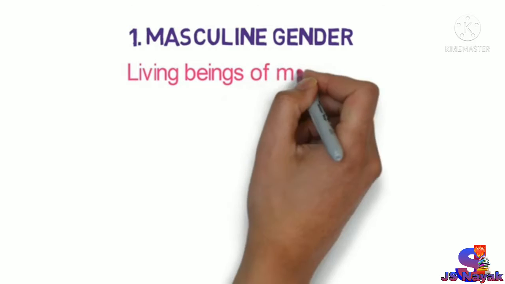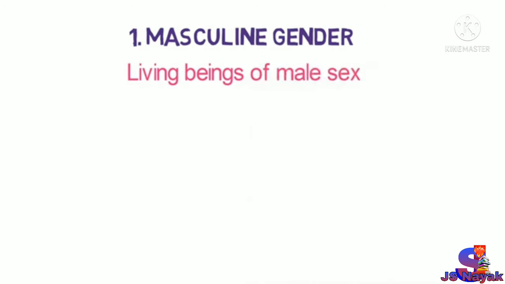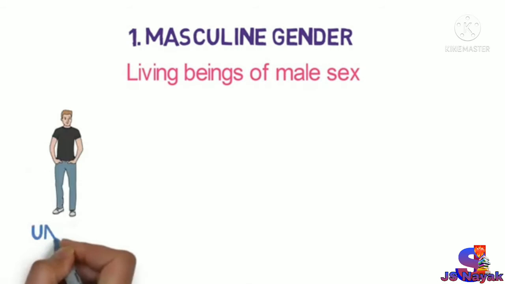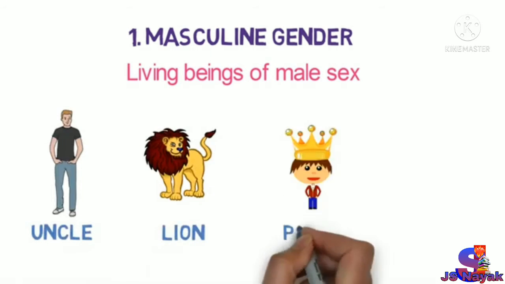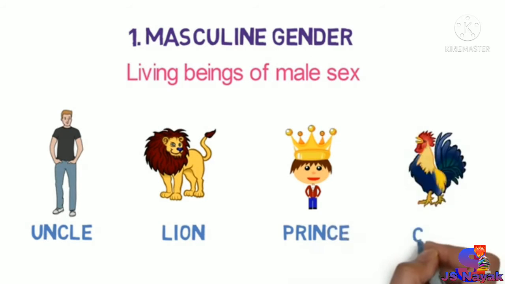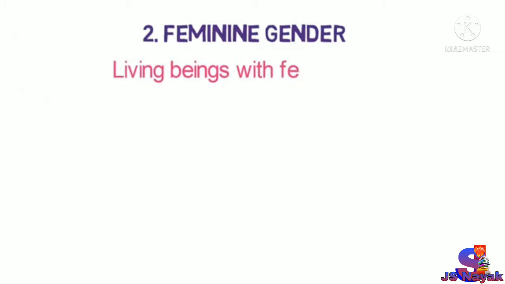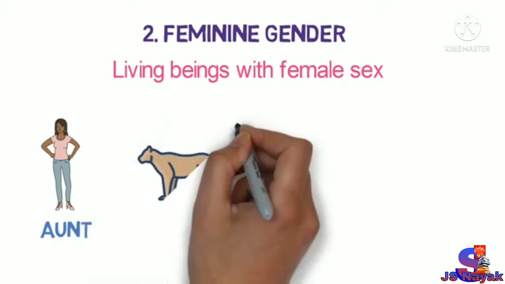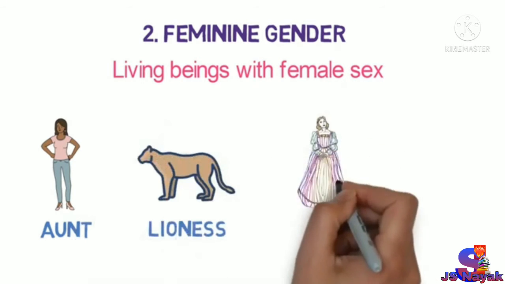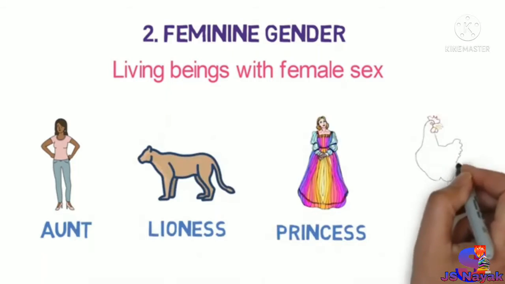Living beings of male sex comes under masculine gender. For example, uncle, lion, prince, cock. Living beings with female sex comes under feminine gender. For example, aunt, lioness, princess, hen.